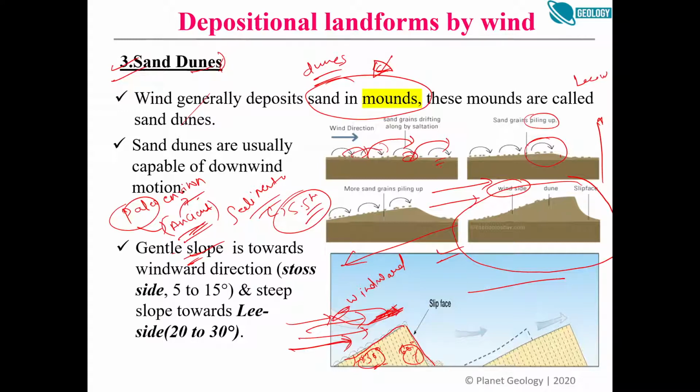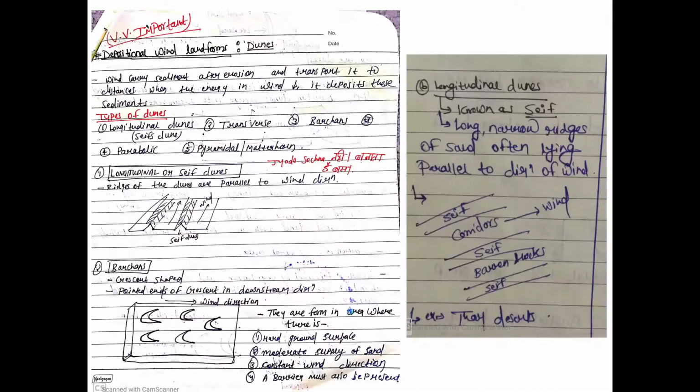So maybe a few million years ago you get a dune or you get a rock which has some structures. So you can predict what was the direction of the wind a few million years ago, what was the direction of the current. So these are some very subtle clues in geology from which you can build the geological history. I'm just giving a very small example. We'll go into detail later.